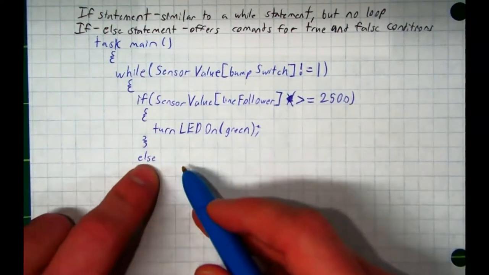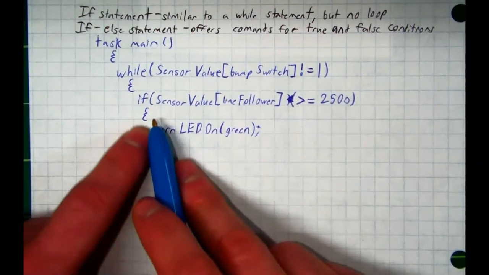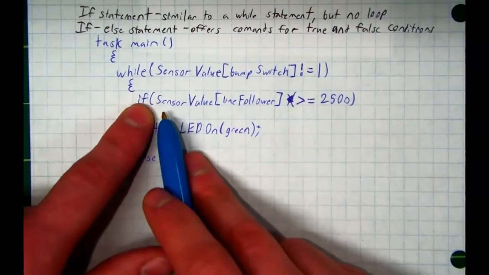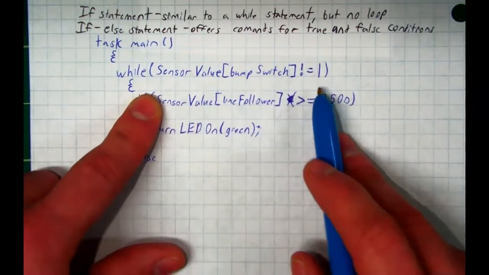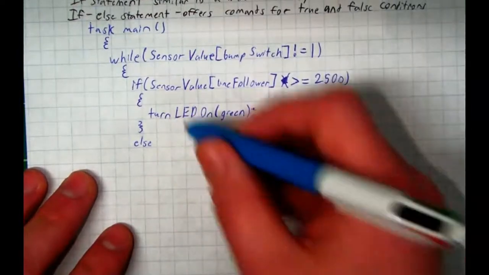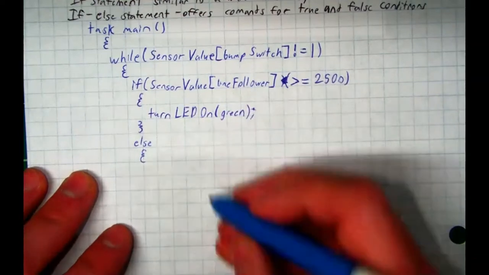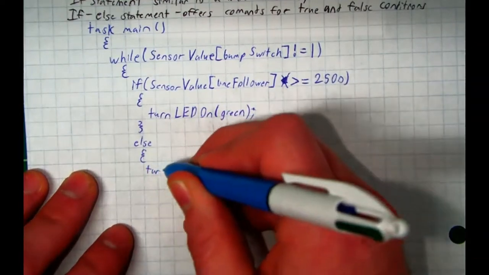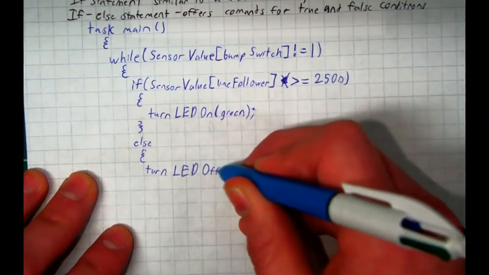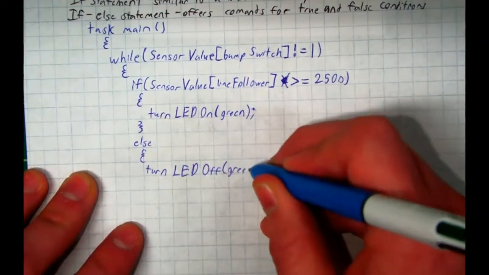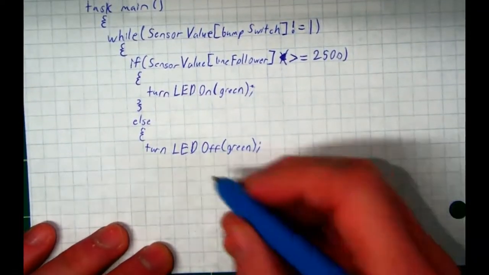So you don't need to write anything here. You just write else. An else statement needs to be paired with an if statement, or RobotC will not understand what it's talking about. It looks at the else and compares it to the if before and says, okay, all other conditions. So, again, like our if statement, we open a curly bracket, no semicolon. I'm going to say else turn LED off. Capital O, F, F, green. Semicolon.